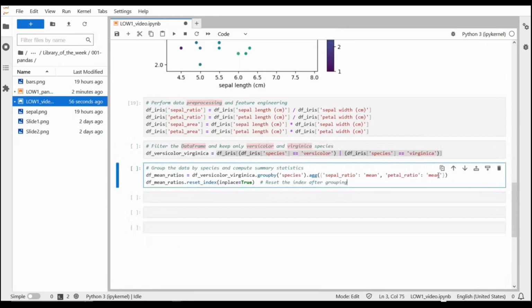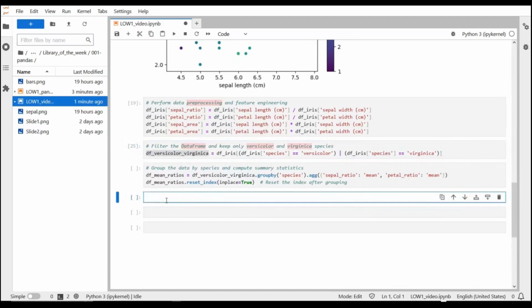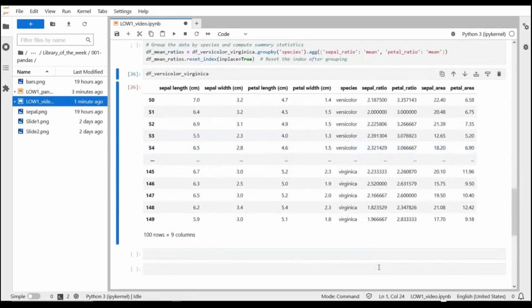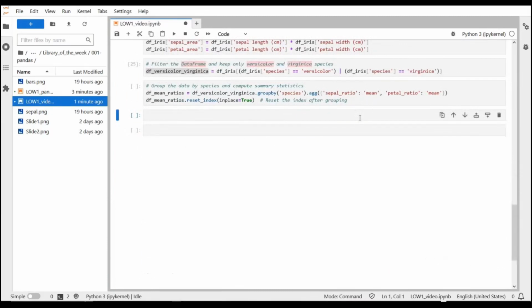Next, we are going to do a group by operation in Pandas. So I just realized that we did not execute this previous line of code. So I just did, and we did not inspect the result of the previous data frame. So here, as you can see, we have versicolor, Virginica, and we do not have Setosa anymore. And now let's really come back to our group by operation.